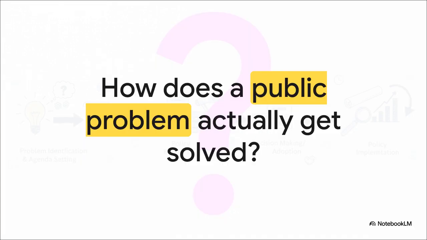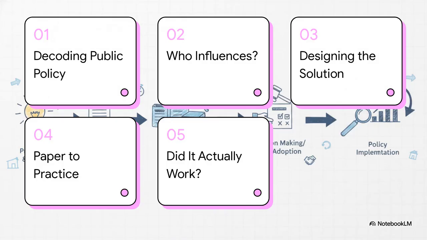Take a second and think about the visible issues right in your own community. Maybe it's youth unemployment, maybe it's air pollution clouding up the skyline, or even just a lack of basic public health resources. We all see these problems, right? But how does the government machine actually process them? How does a simple complaint turn into a law and eventually a concrete on-the-ground solution? Well, there is a highly structured life cycle for these ideas, and today we're going to map the whole thing out. Okay, let's dive into this.